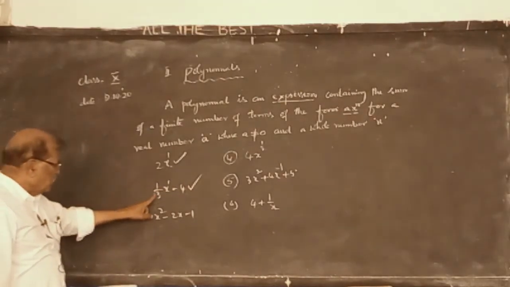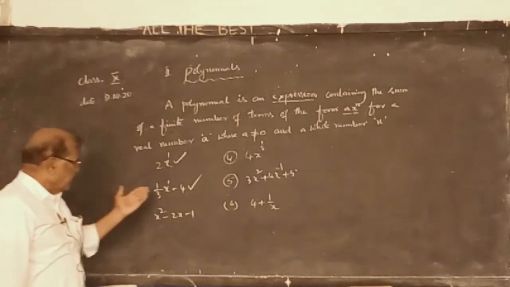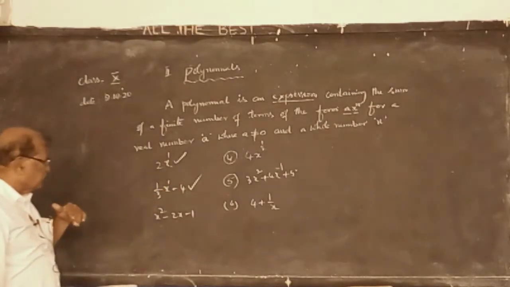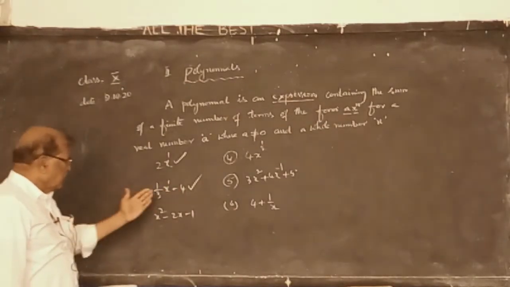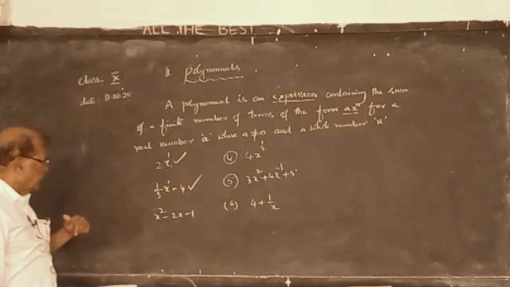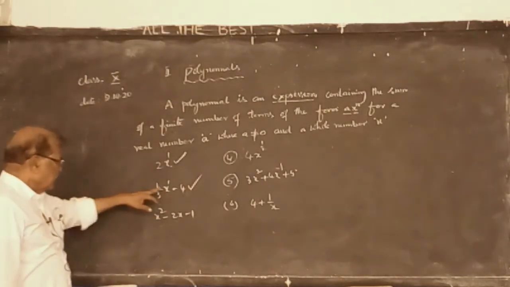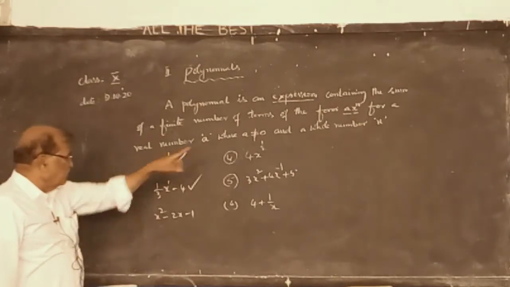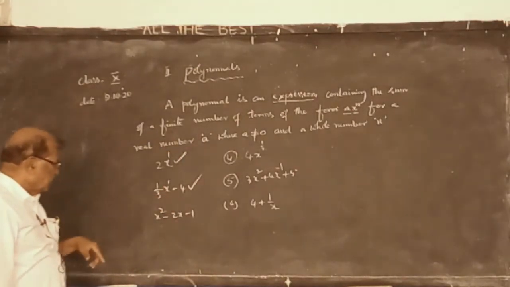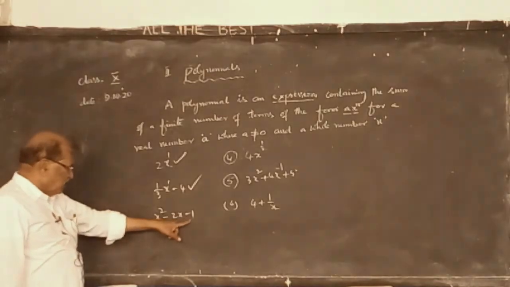The first term is 1 by 3x and the second term is minus 4. Here the coefficient of x is 1 by 3. The constant is minus 4. Since the power is a whole number, it is a polynomial. The next one is also a polynomial.